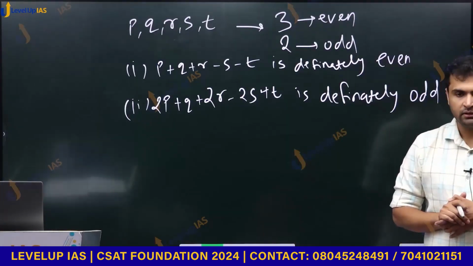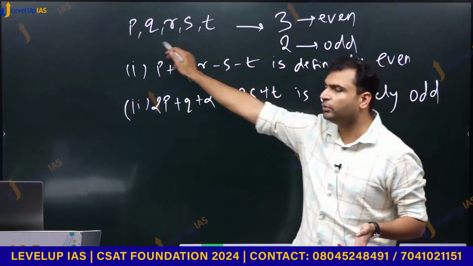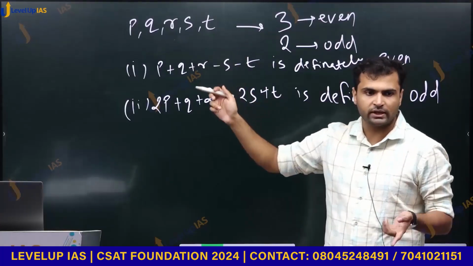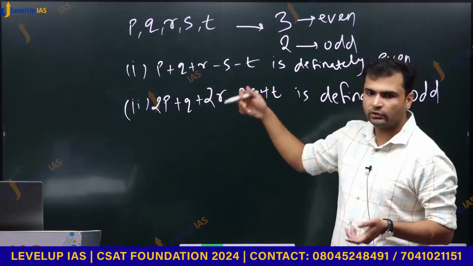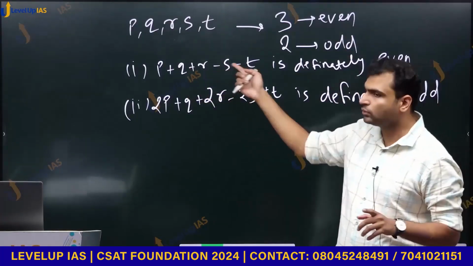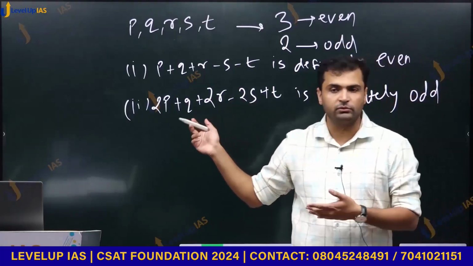Yes. That is one case. You are assuming P, Q, R are even and S and T are odd. That is one case. But there could be other cases as well. So you have to ensure that this is true. Whatever your answer, it has to be true in all the cases. That is something we have to ensure.